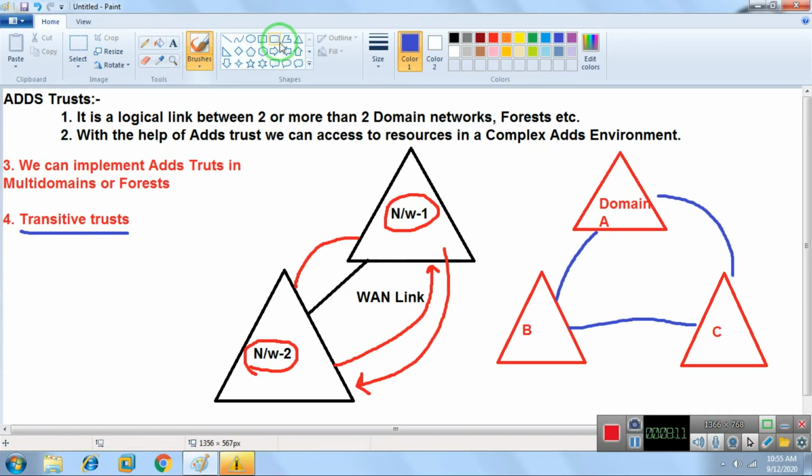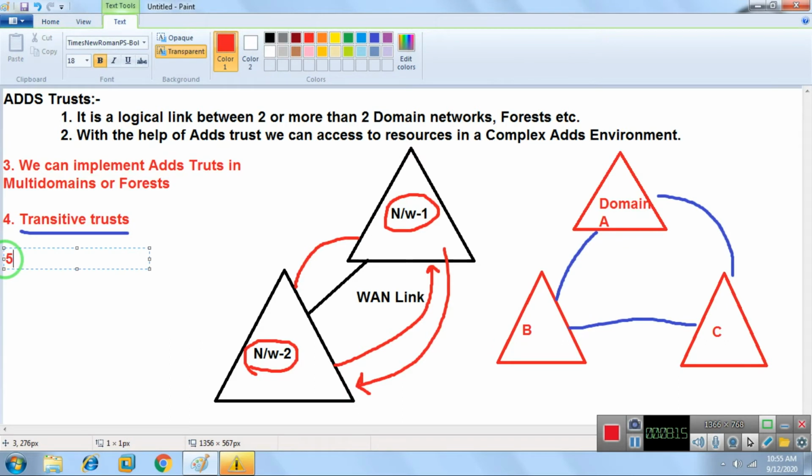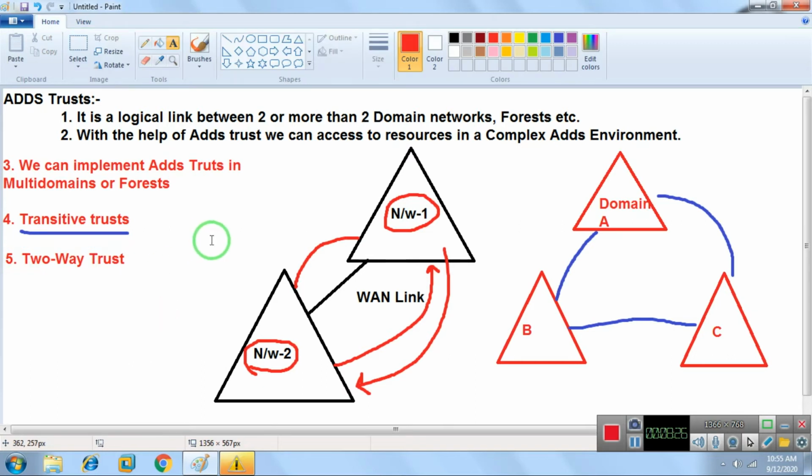Now next, the fifth point we need to understand is two-way trust. Two-way is a direction. What is the meaning of two-way trust? Two-way trust means incoming and outgoing, both. Like you have network 1 and network 2, which I already explained in this diagram. We have two networks, network 1 and network 2.